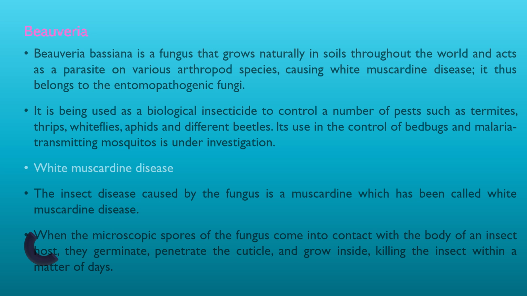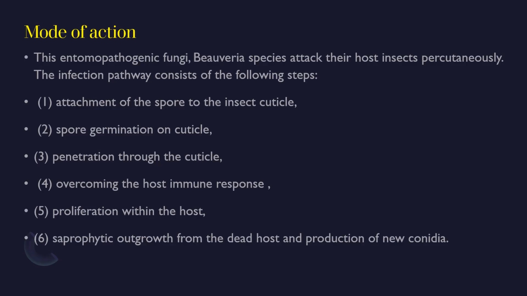White muscardine disease. The insect disease caused by the fungus is muscardine, which has been called white muscardine disease. When the microscopic spores of the fungus come into contact with the body of an insect host, they germinate, penetrate the cuticle and grow inside, killing the insect within a matter of days. Mode of action.